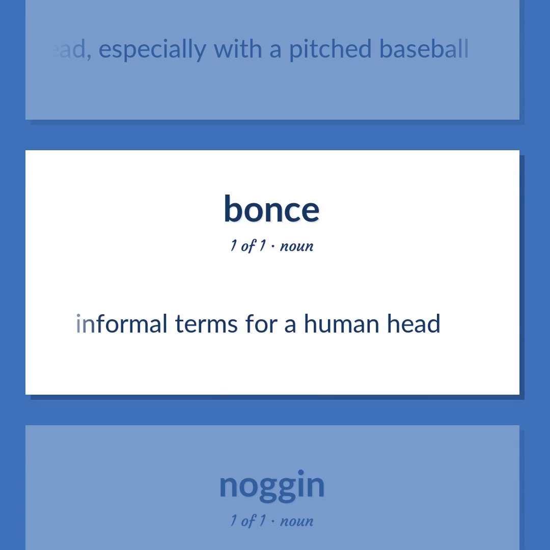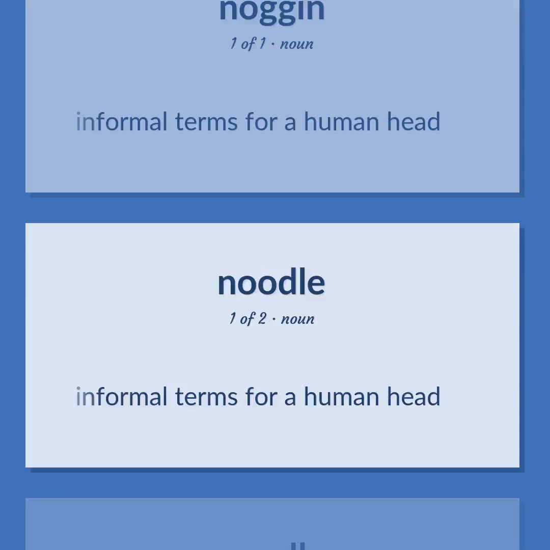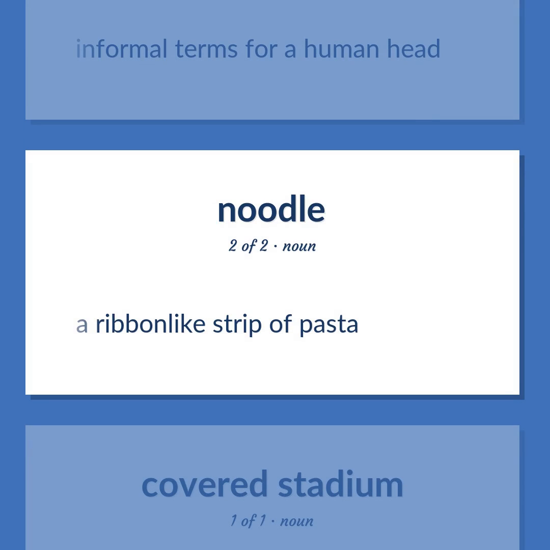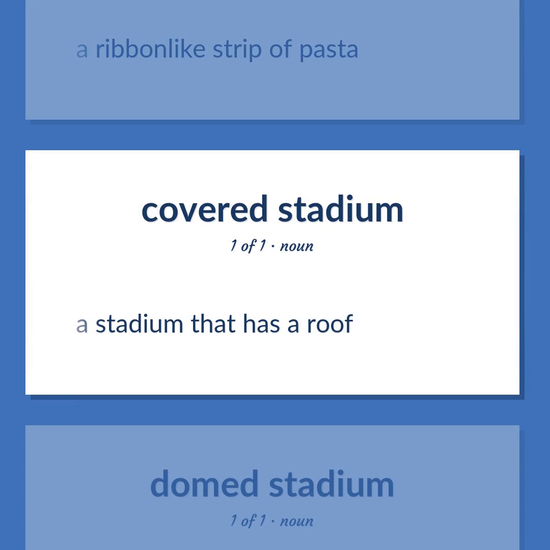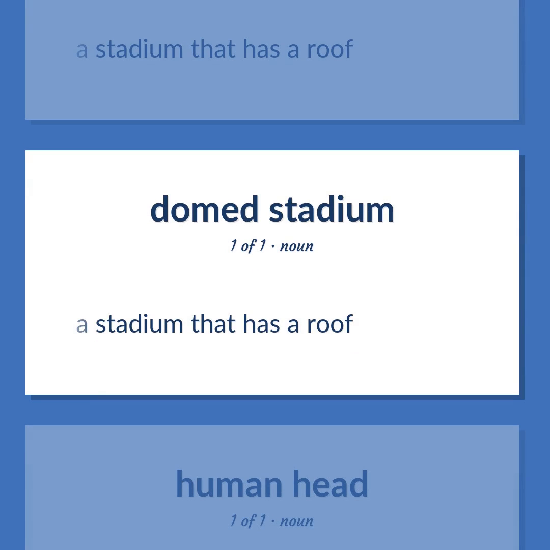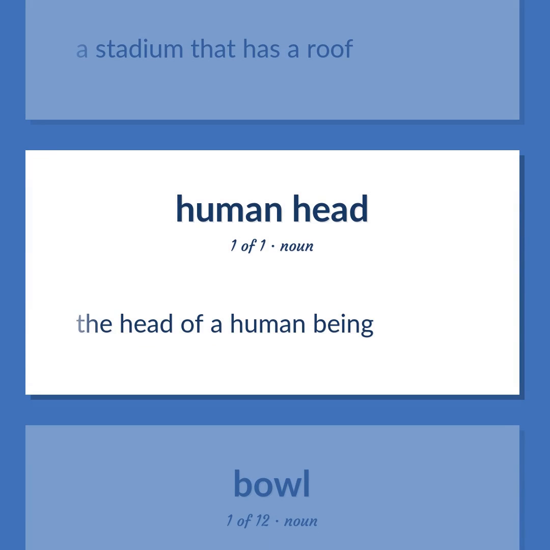Informal terms for a human head. A ribbon-like strip of pasta. A stadium that has a roof. The head of a human being.